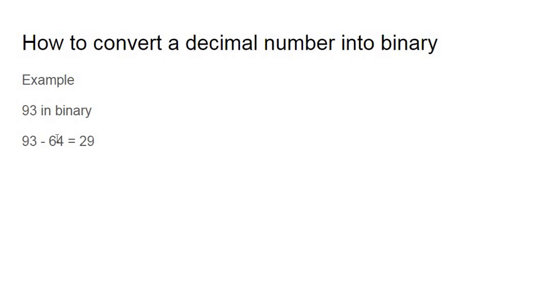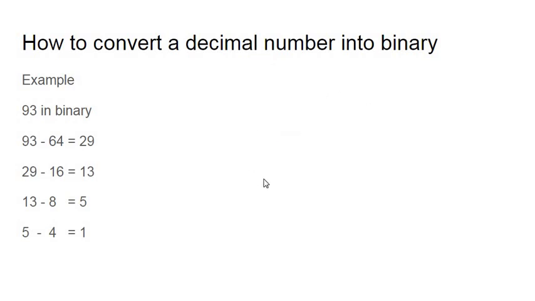You'll subtract the highest power of 2 from 93, which is 64. So that's 93 minus 64 equals 29. Then you'll subtract the highest power of 2 lower than 29 from 29. That will be 16. That leaves us with 13. Now you'll subtract the highest power of 2 which is lower than 13, which is 8. That leaves 5, and the highest power of 2 lower than 5 is 4. So 4, and that leaves us with 1, which is 2 to the power of 0. Now when we're left with 1 or 0, we can start our binary conversion.